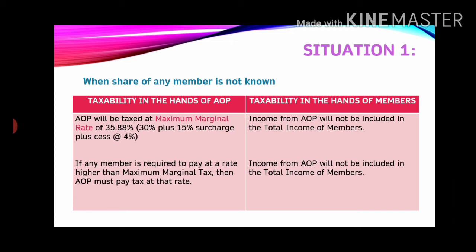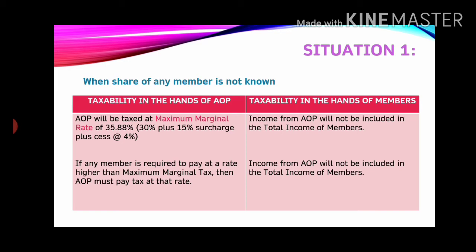So here I have made a comparison between two, that is taxability in the hands of the AOP and taxability in the hands of members, because these are two separate assessees. Taxability is different. Members may have income from the AOP and also from other sources like income from salary, income from house property, profits and gains from business or profession, etc. So their taxability is different.